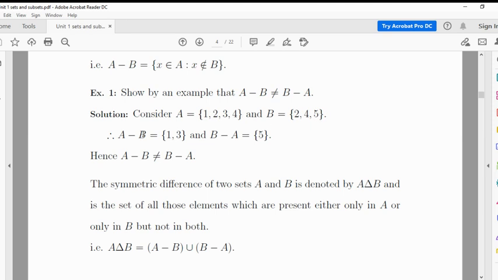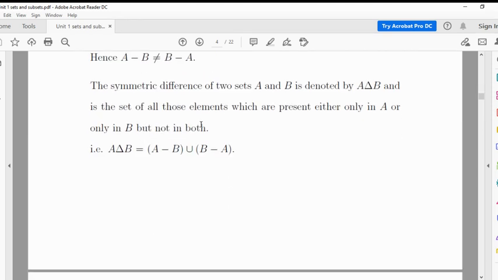So what we get? A minus B is equal to the elements which are in A but not in B. B has 2 4 5, A has 1 2 3 4, so 2 and 4 will not come. So A minus B is equal to 1 and 3. But B minus A is the elements which are in B but not in A, that is only 5. So A minus B is not equal to B minus A.